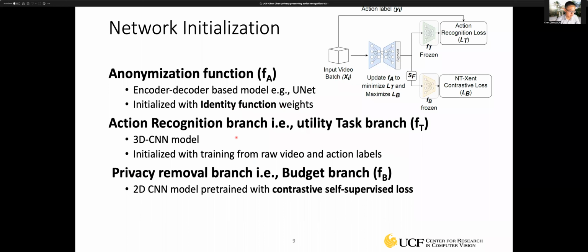For the action recognition branch, we're using a 3D CNN model, which is able to extract spatial and temporal information for action recognition. And we're using a model pre-trained on some existing data set. For the privacy removal branch, which is here, we're using a 2D CNN model pre-trained with the contrastive self-supervised loss, which we discussed in the previous slides.